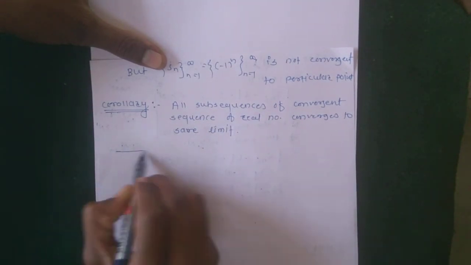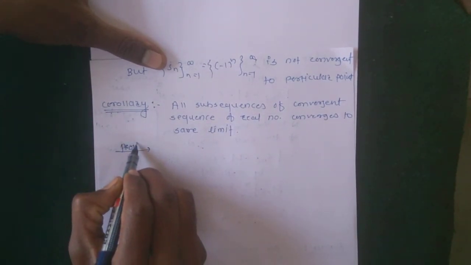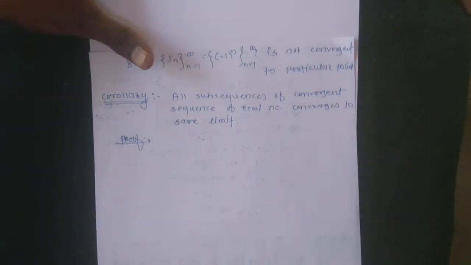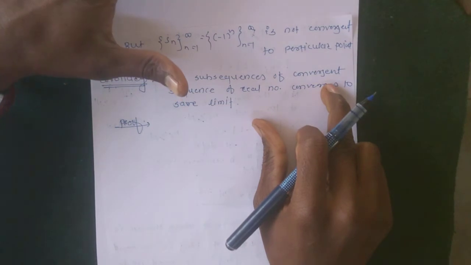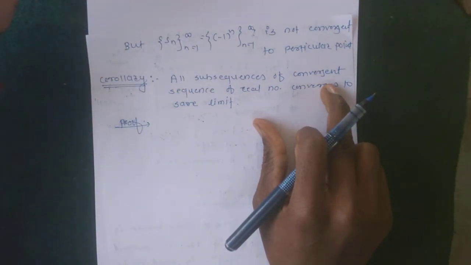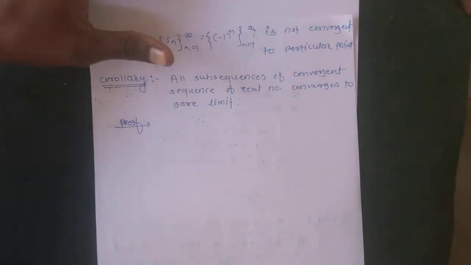So this proof is very simple. All subsequences of a convergent sequence means here the sequence Sn is convergent and they are all subsequences. All subsequences converge to the same limit point. How to prove?